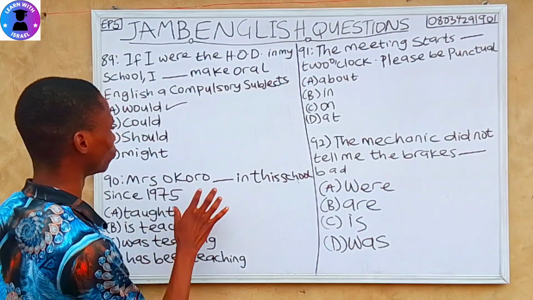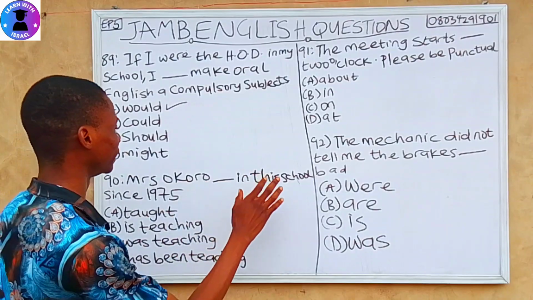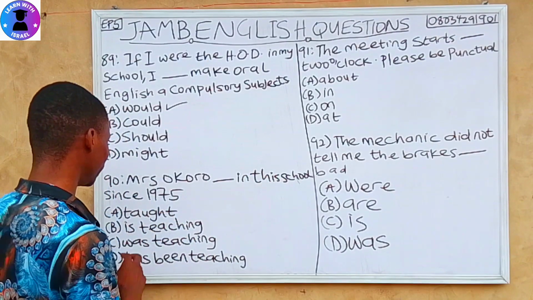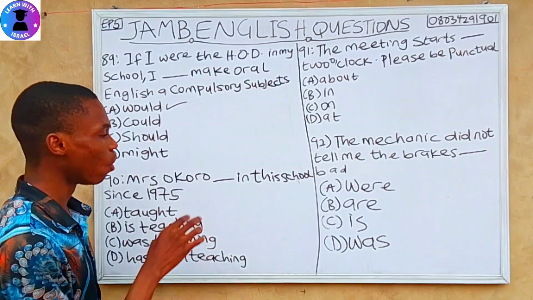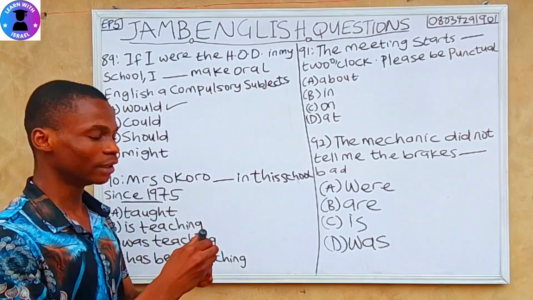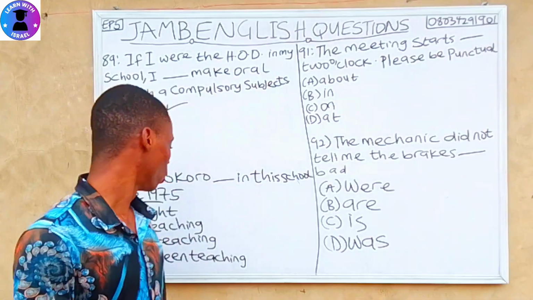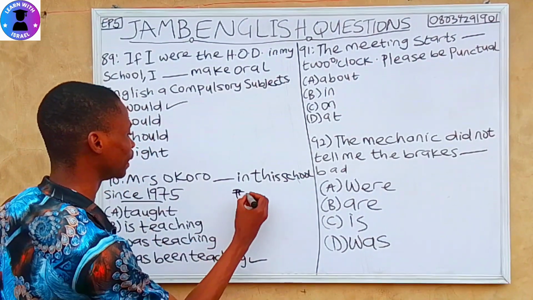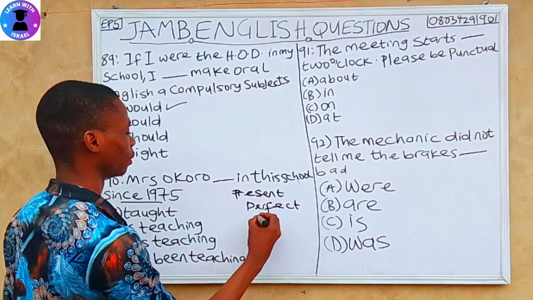Question 90. Mrs. Okoro dash in this school since 1975. A taught, B is teaching, C was teaching, D has been teaching. They said Mrs. Okoro dash in this school since 1975, which means Mrs. Okoro is still teaching till now. So has been teaching is the correct verb, which is present perfect continuous.